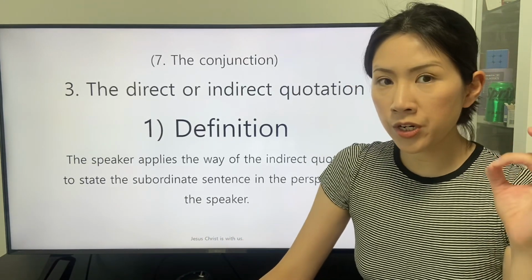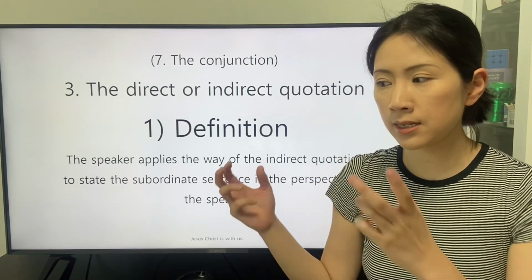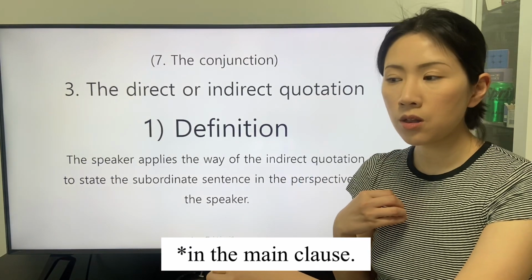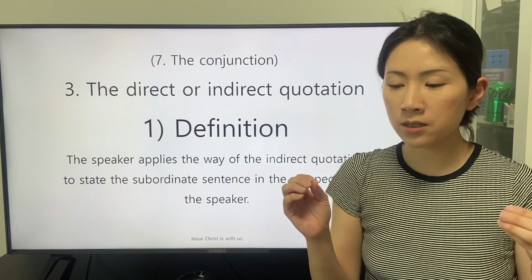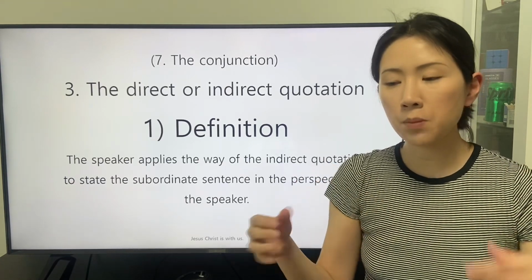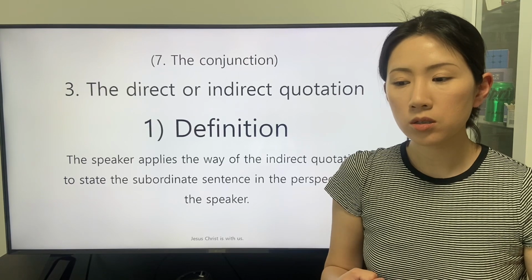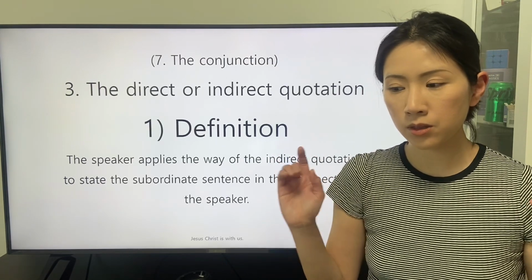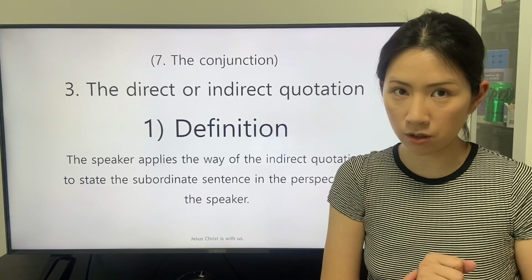We can consider that the center of the statement is the speaker. So the fact that the speaker is changed means that the personal pronoun is adapted to be applied in the perspective of the speaker of the main clause.